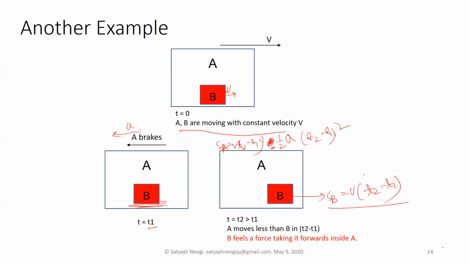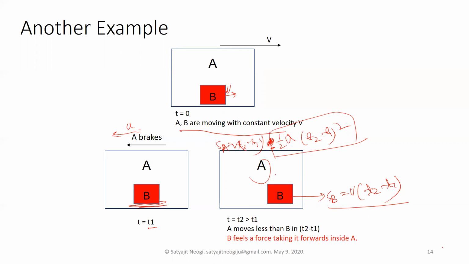So B will move more than A by this much, but B didn't do anything. B was continuously moving with the same velocity. There was no fault. B had no fault, like that guy in the bus who was not holding to the bus rigidly enough, basically.